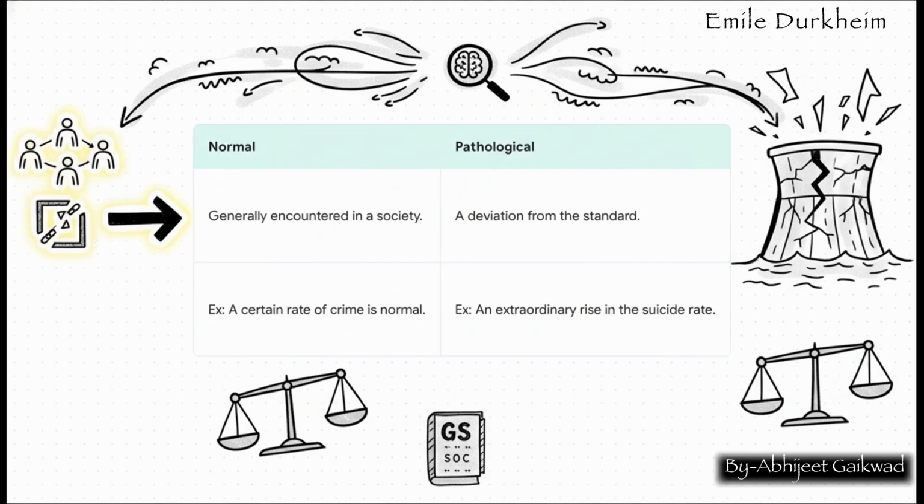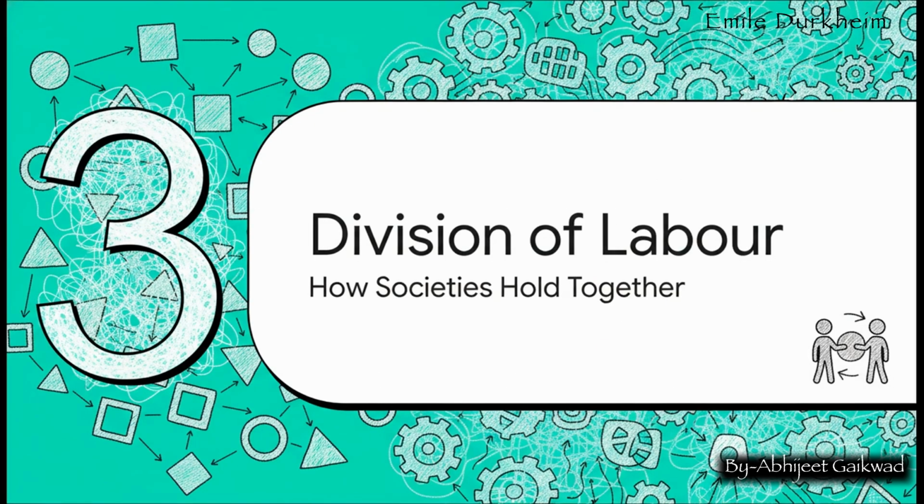Okay, let's do a quick micro-revision of social facts. What's the key takeaway? Social facts are the subject matter of sociology. They are external, constraining, general, and independent ways of acting and thinking. Durkheim insists we must study them as things, and he gives us a way to distinguish between their normal and pathological forms. Got it? Good. All right, moving on to our next section.